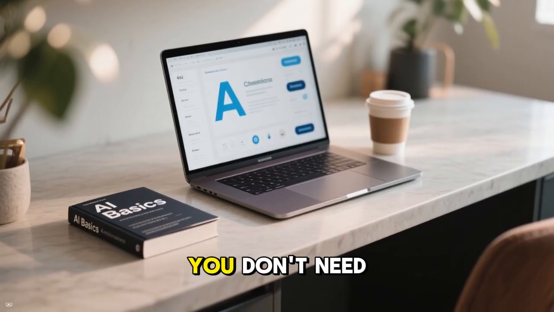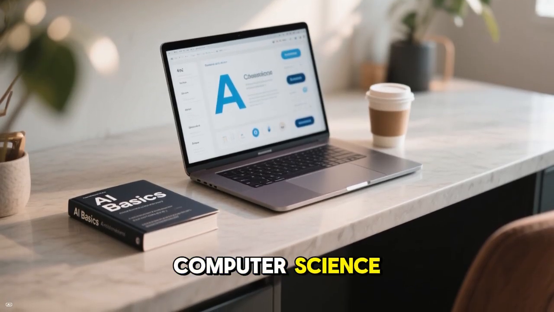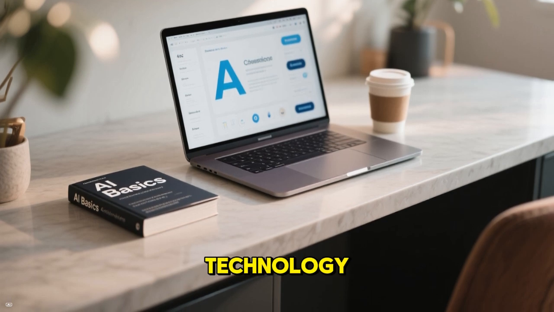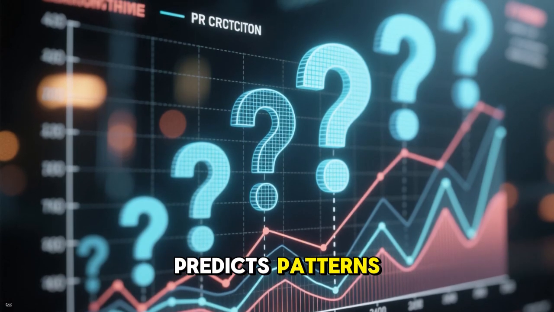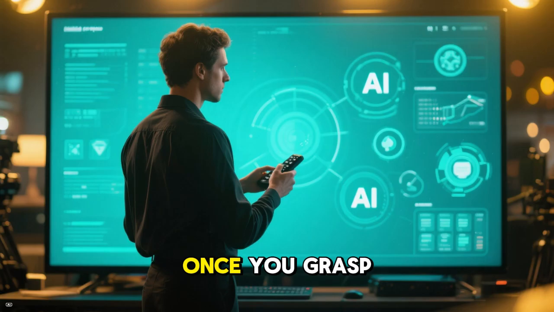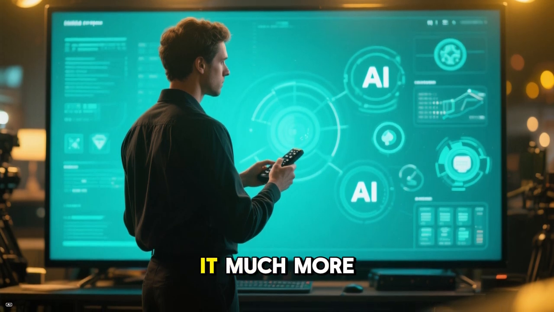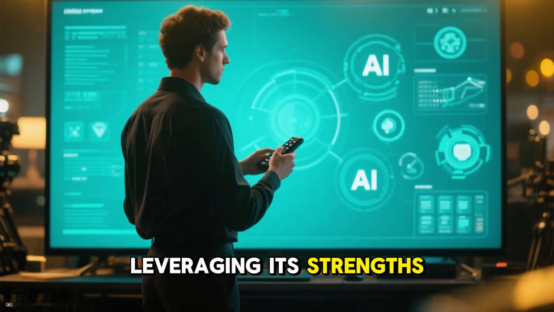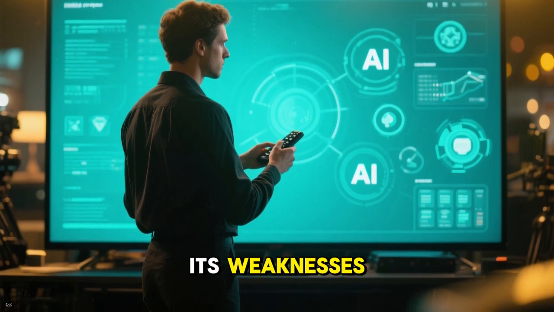To avoid this, you don't need a PhD in computer science, but it helps to learn the basic limitations of the technology. Understand that AI predicts patterns, it doesn't verify truth. Once you grasp this, you'll be able to use it much more effectively and appropriately within its limits, leveraging its strengths without falling for its weaknesses.